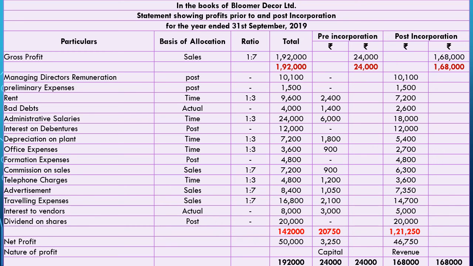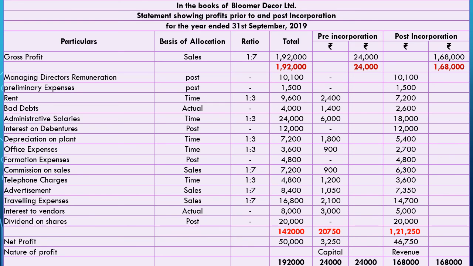Then interest to vendors, we just saw the working note for that purpose. In the working note we have 8,000, and we have calculated the interest, which is 3,000 for the pre-incorporation period and 5,000 for the post-incorporation period. Dividend on shares: after the company gets incorporated, the company pays the dividend, hence it is related with the post-incorporation period. So the total amount of 20,000 must be paid in the post-incorporation period. In this way we have bifurcated our expenses according to pre-incorporation and post-incorporation.